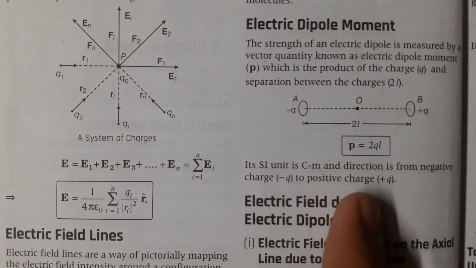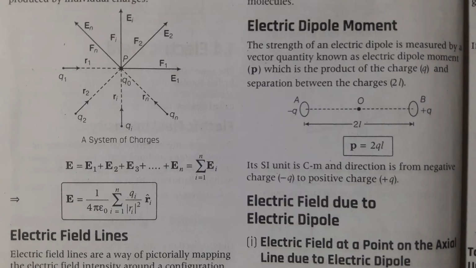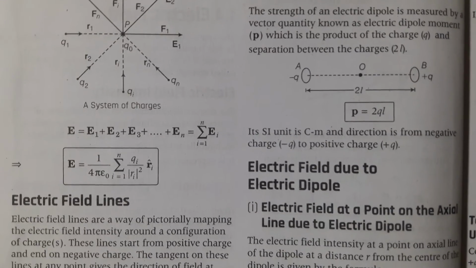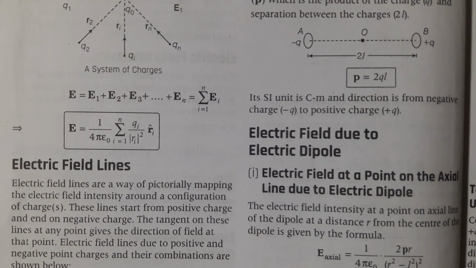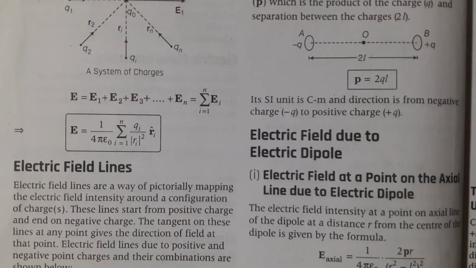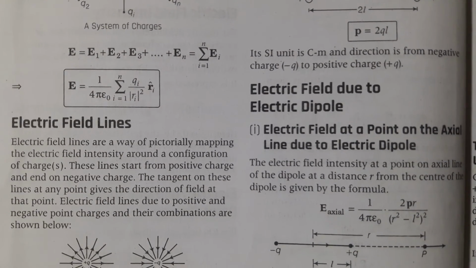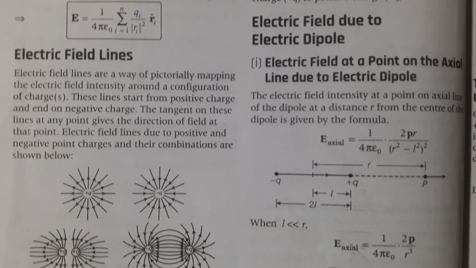This 2L is just to make the calculation easy, so we take this as a common distance between the charges. So electric dipole moment equals 2Lq, and the SI unit is coulomb meter. Sorry, my mistake.